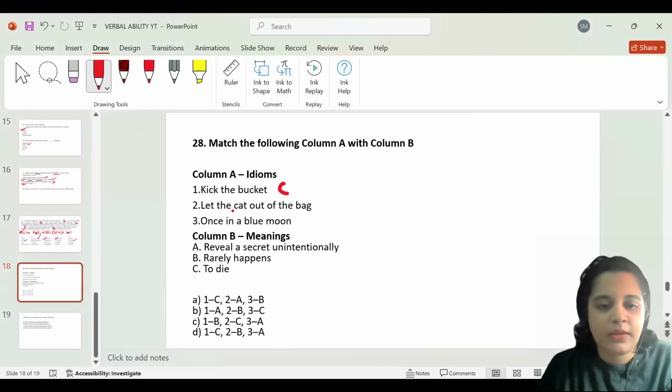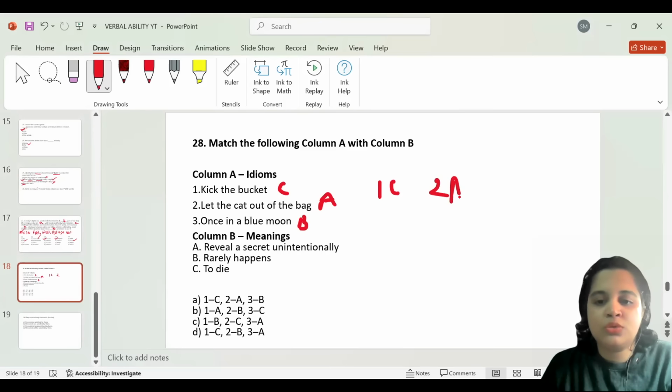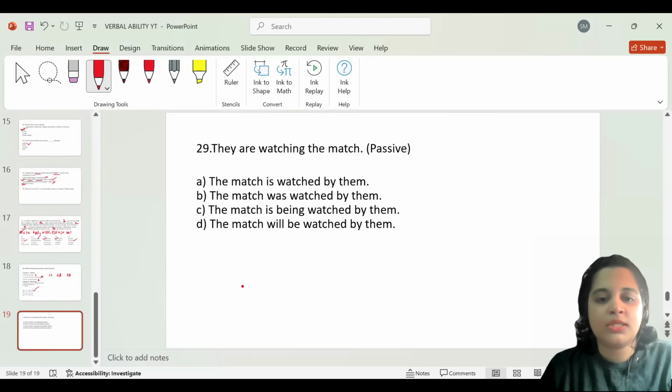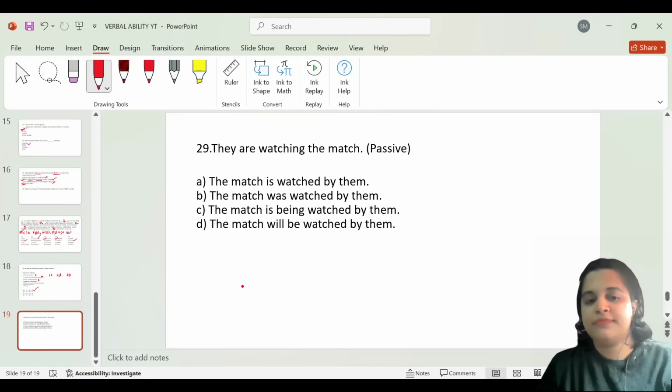So one is C. Let the cat out of the bag. It means reveal a secret unintentionally. So it is A. Once in a blue moon is something that rarely happens. So it's B. So it is 1C, 2A, and 3B. Let's look at the options. 1C, 2A, and 3B. Option A has the correct answer, and therefore option A would be the most appropriate one for question number 28. And now we move to the last question for this particular video.